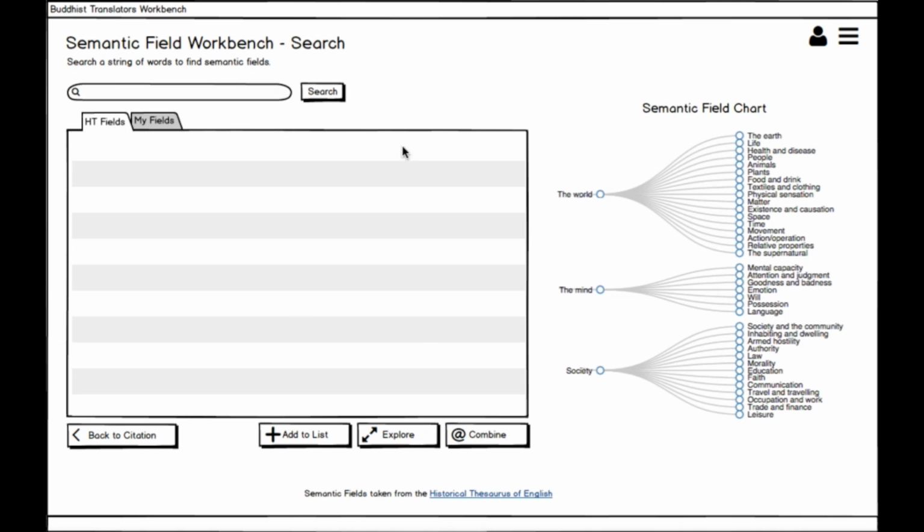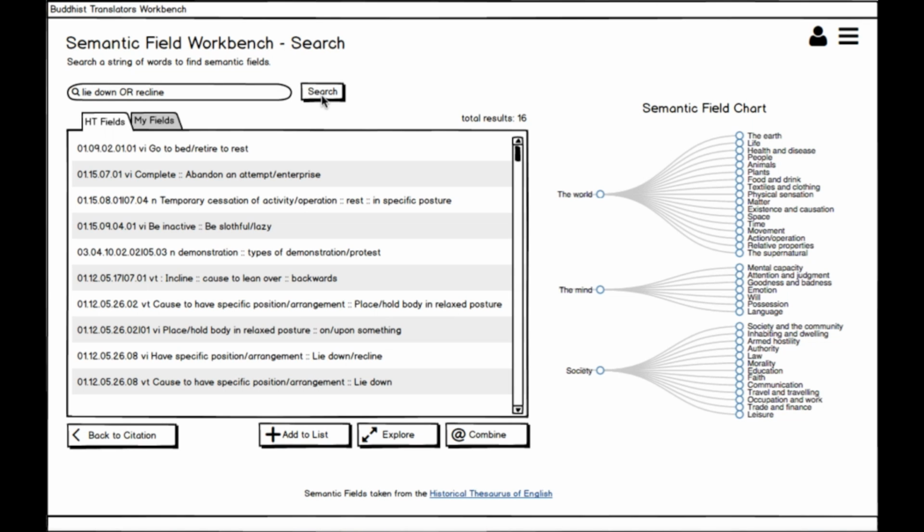From this workspace, we can query the historical thesaurus, and we can also map semantic fields on the conceptual taxonomy. Let's start by searching the thesaurus for fields that contain the English words lie down or recline. This Boolean search should ensure that we find a semantic category that matches the meaning of clip in our citation. Our search returns several results. Now we need to choose those that better fit our instantiation of clip.